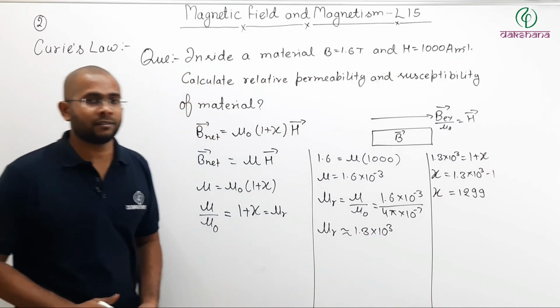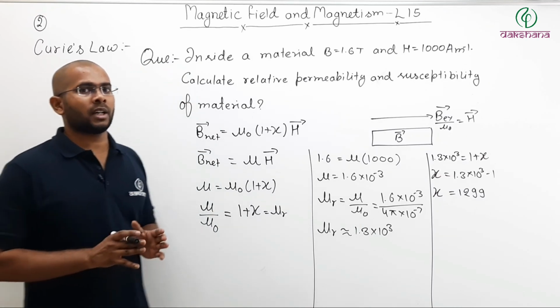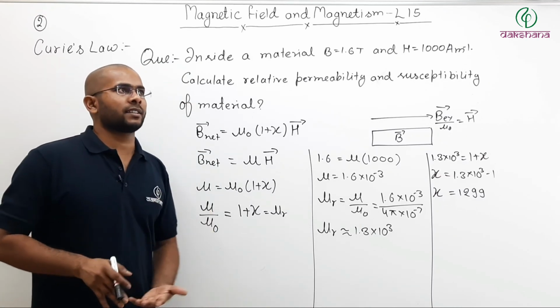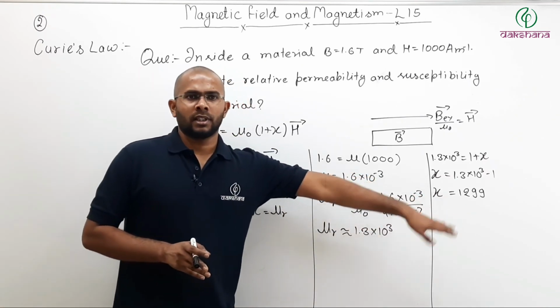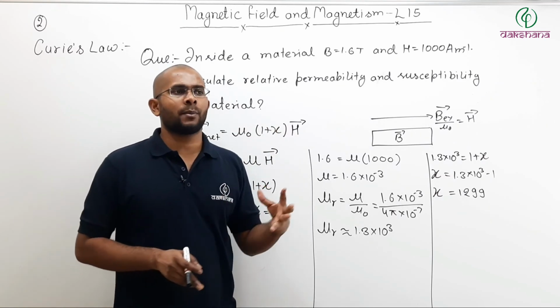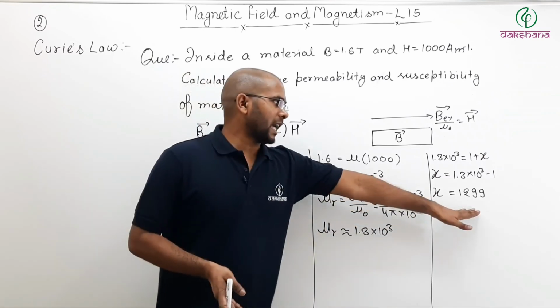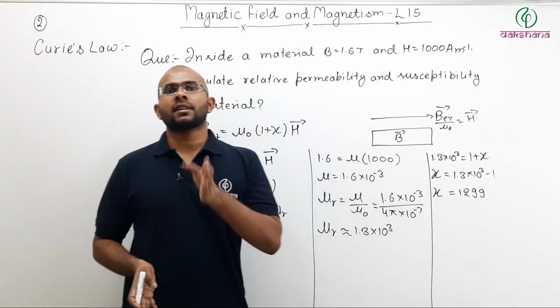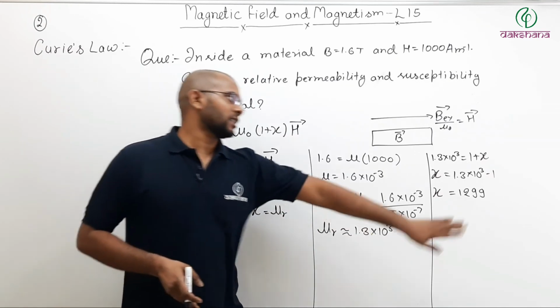That is a very high value. So this material must be what? If in the exam they ask that susceptibility of the material is very high, and they are asking which category that material will lie in, whether paramagnetic or diamagnetic or ferromagnetic. It cannot be diamagnetic, because for diamagnetic susceptibility is negative. For paramagnetic and ferromagnetic it is positive.